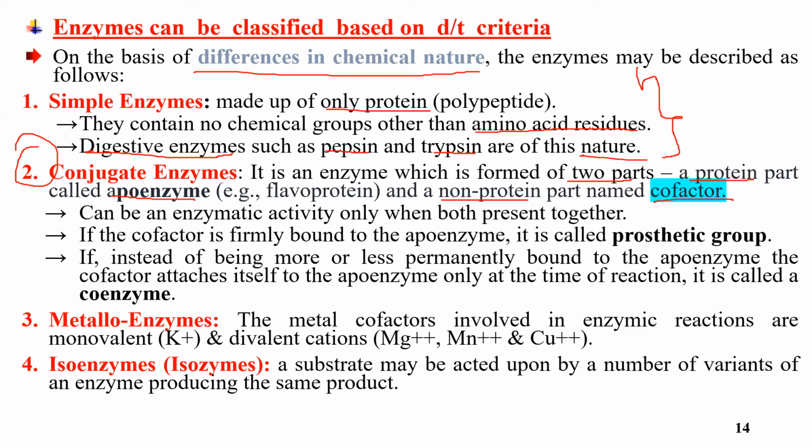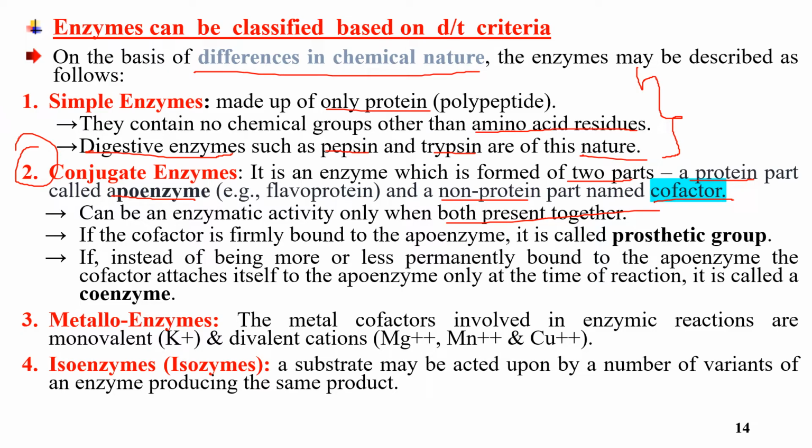Generally, this is called a conjugated enzyme or holoenzyme. It has active catalytic properties only when both are present together.